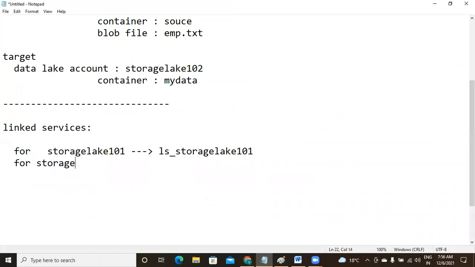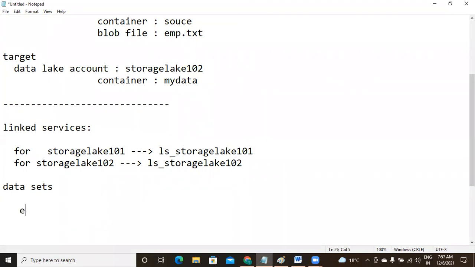So for storage 102, you have a linked service, LS_storage_lake_102. And the next step is, linked services are ready. Based on that, you have to create datasets.